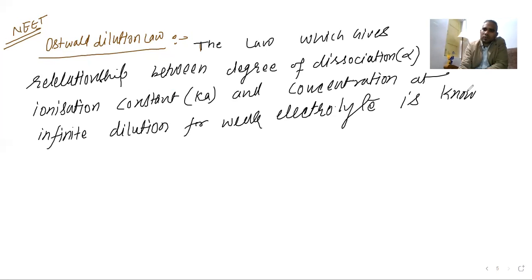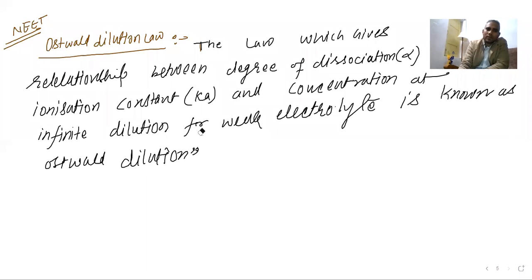That is Ostwald dilution law. The statement is a little long, but when you do the derivation, it will be very easy. Ostwald dilution law deals with three parameters. First, infinite dilution should be there.